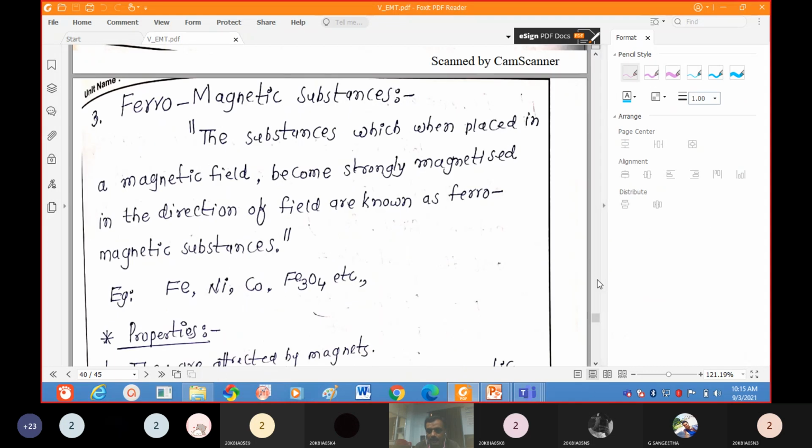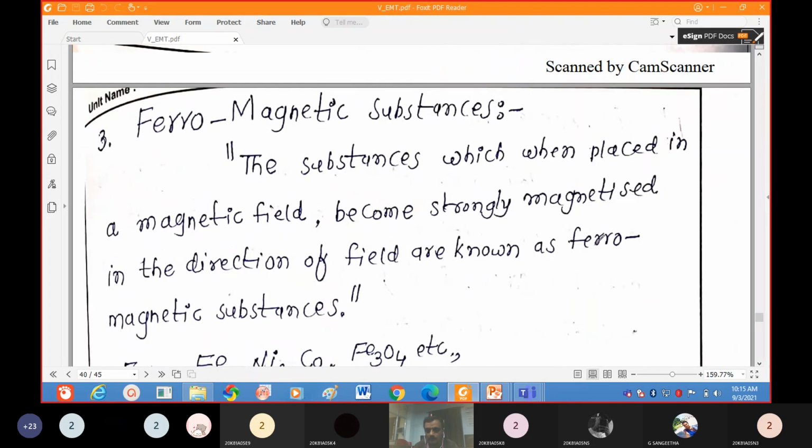See here, I am taking this as one magnetic material. In a ferromagnetic material there are different domains.